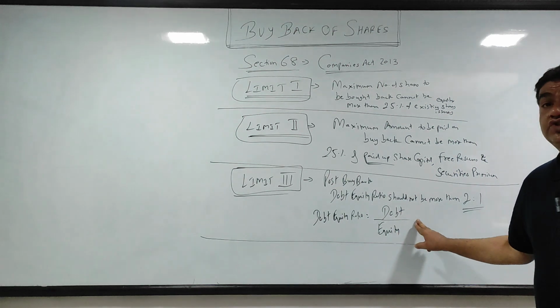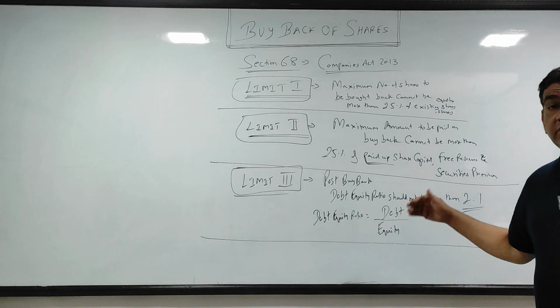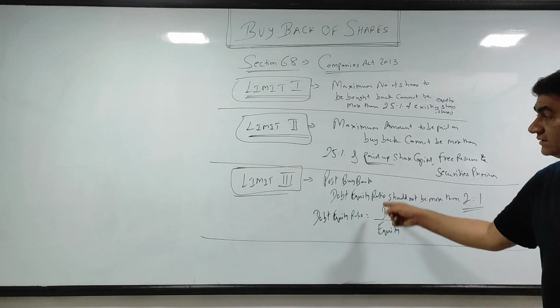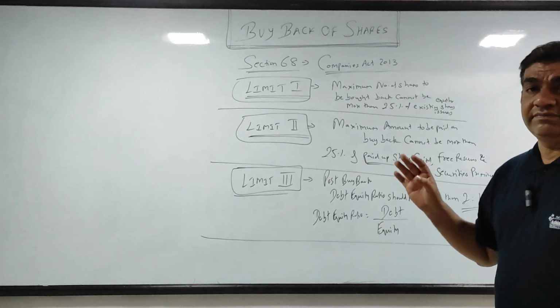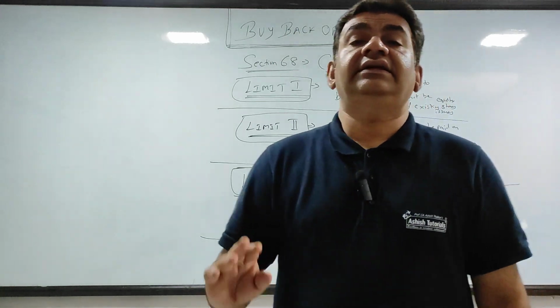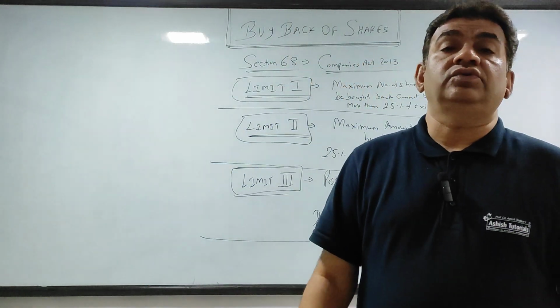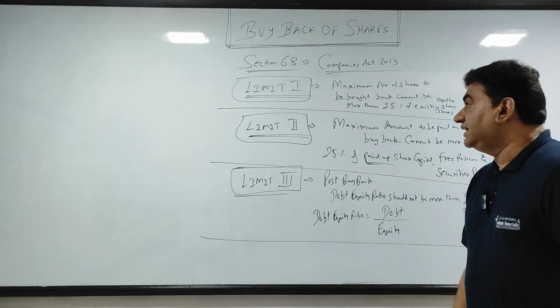Debt equity ratio should not be more than 2:1. If it goes above 2:1, then the situation will change. Those who are going to study this full chapter with me, in the last two sessions I'll be taking sums where the debt equity ratio goes above 2:1. Got it, guys? So these are the three limits.